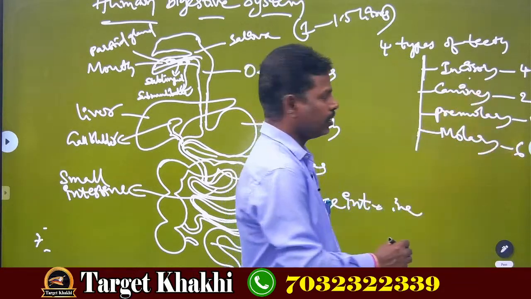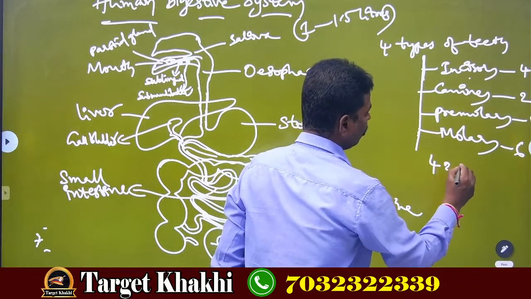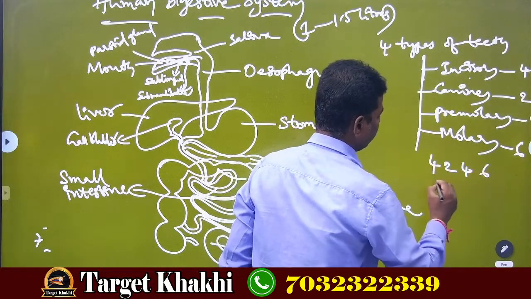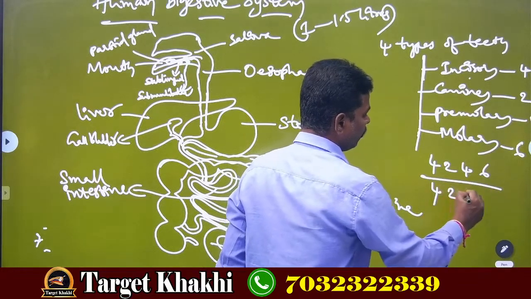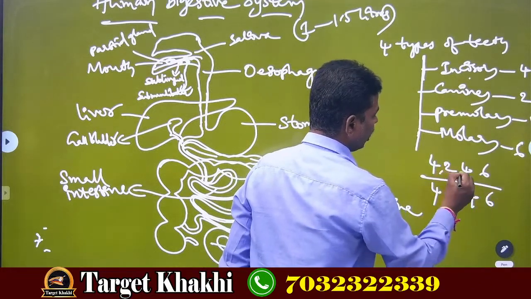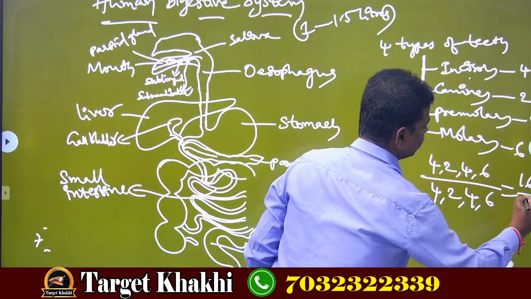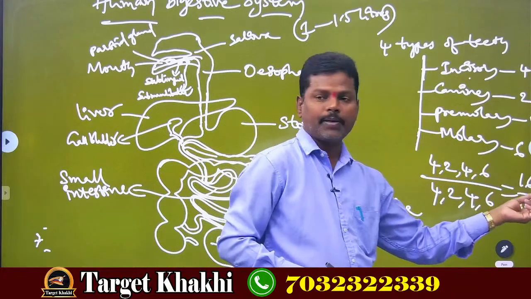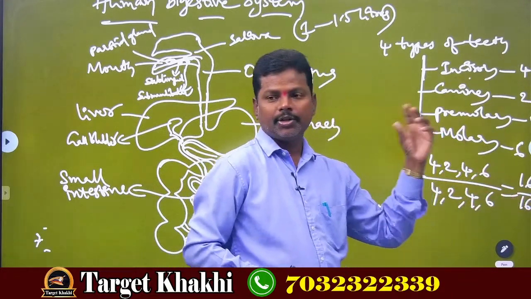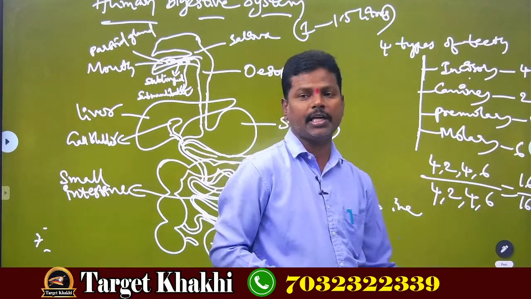Total how many did we get? In one side of the jaw, 4, 2, 4, 6. The same in the other jaw. If we add, 16 plus 16. So in each jaw, 16 teeth are present. That's why the total permanent teeth in our mouth is 32.